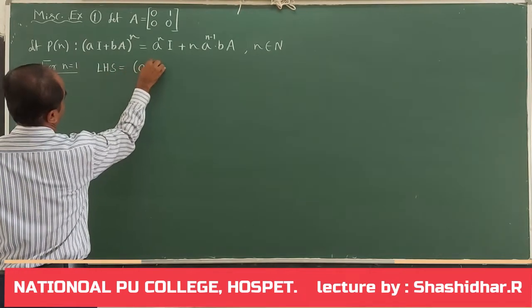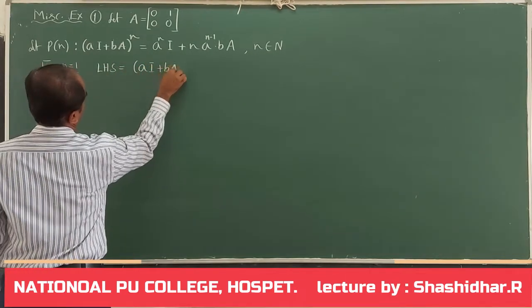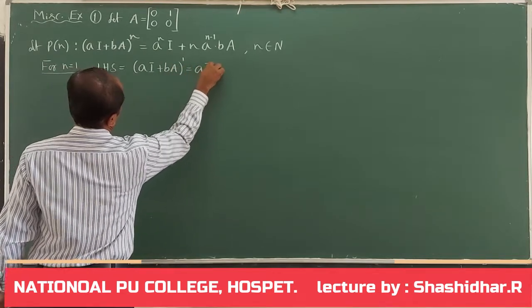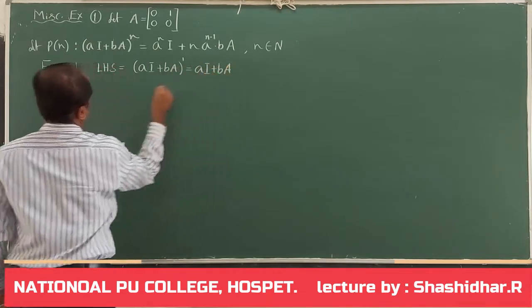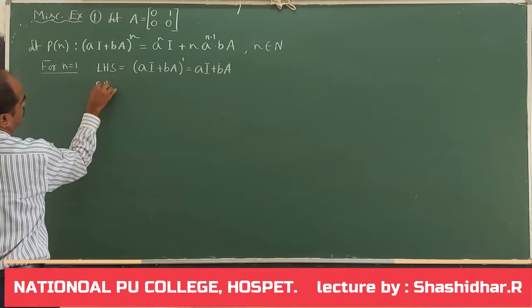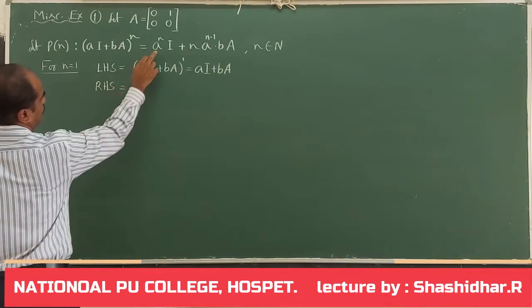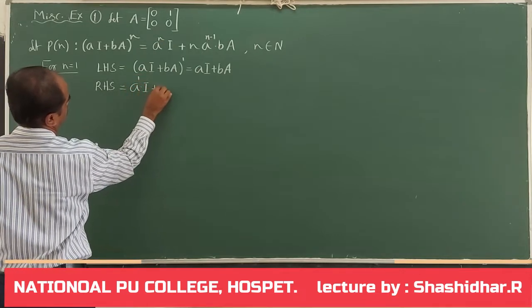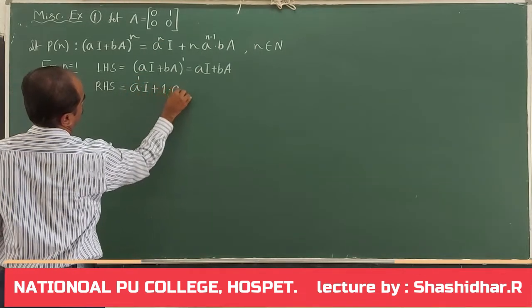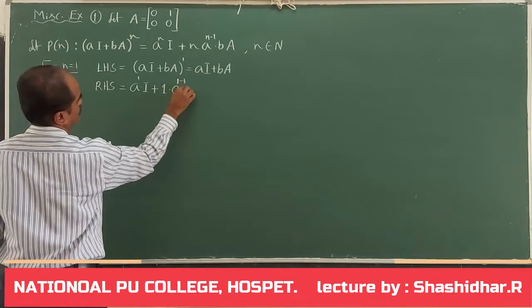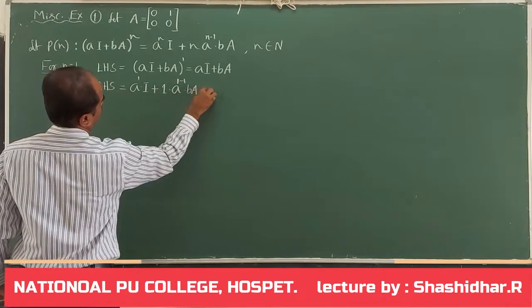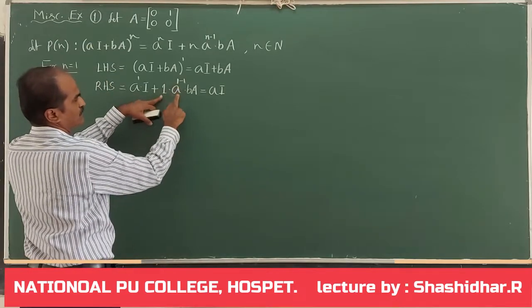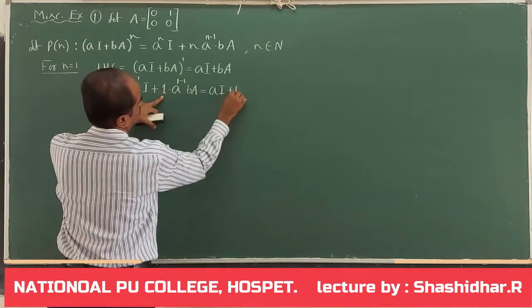It is (aI + bA) whole to the power of 1, nothing but aI + bA. Now, consider the RHS part. It is a^1 I + 1 into a^(1-1) into bA.